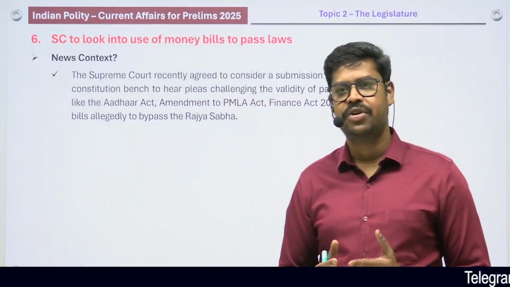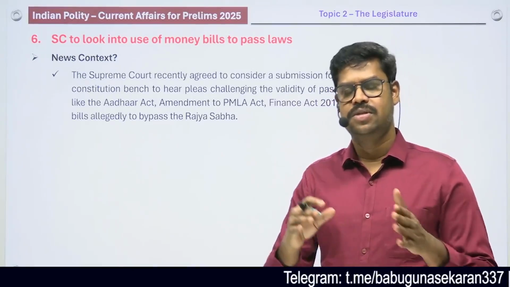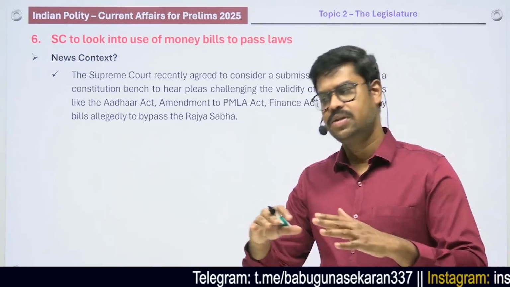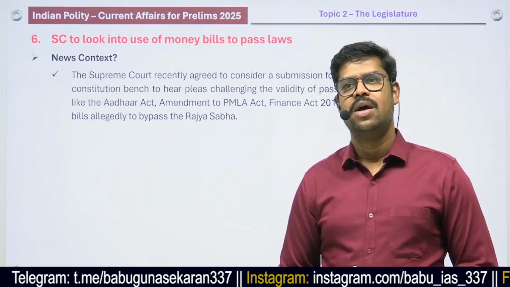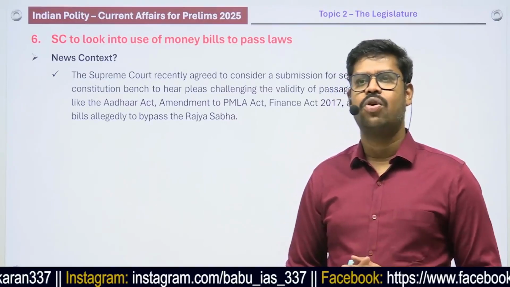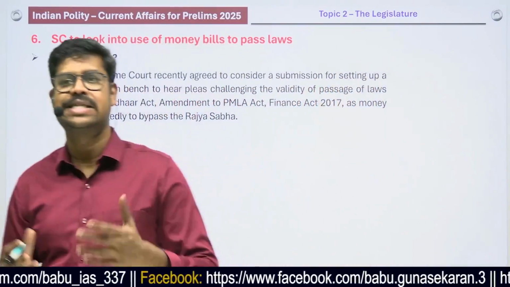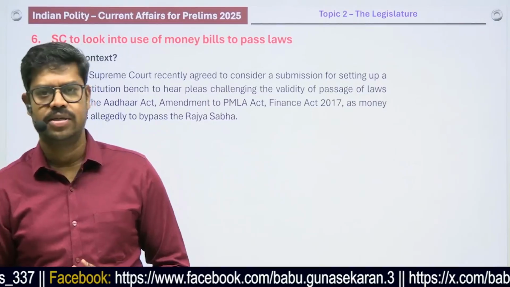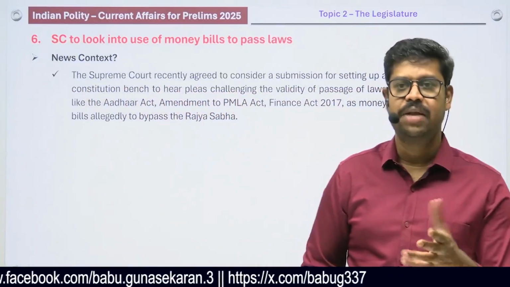In fact, if it is an ordinary bill, then the bill can be introduced in either house, and after it is introduced, it has to be passed in both the houses separately by simple majority, or sometimes there can be a joint sitting also. So when it comes to an ordinary bill, both the houses of the parliament almost have equal powers, unless and until a joint sitting is convened. However, if you look into the provisions of a money bill, there is an exception.